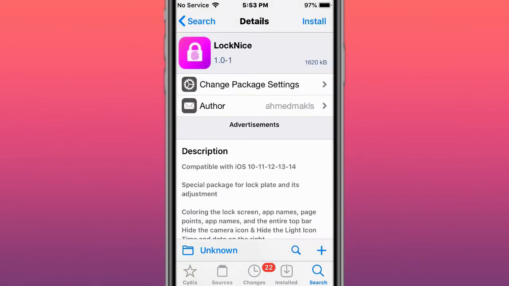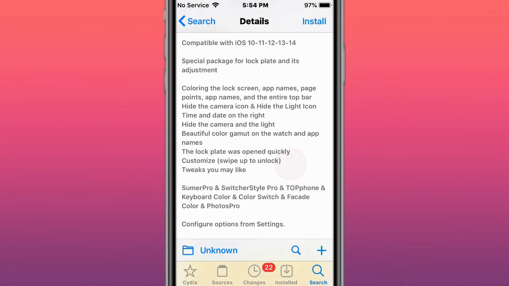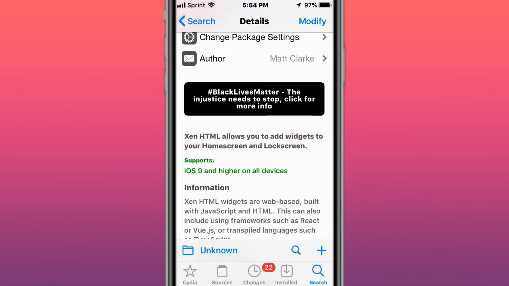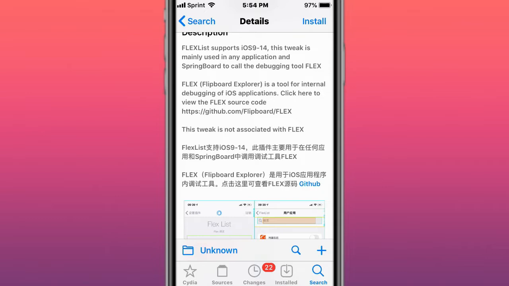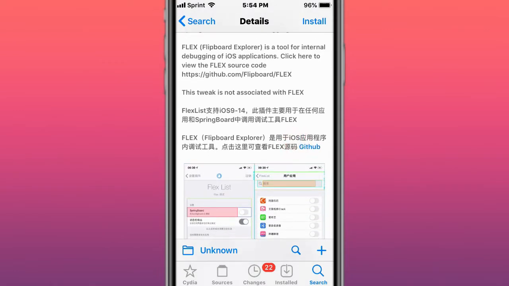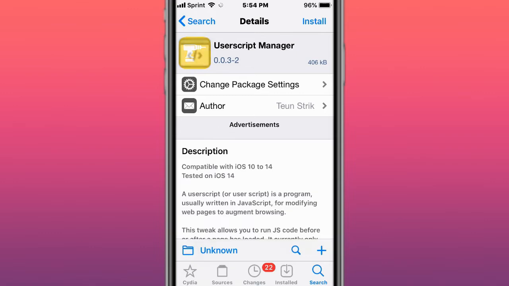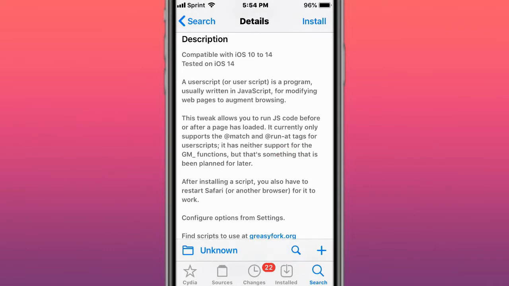This is called Lock Nice, for iOS 10 to 14, a special package for lock screen and its adjustment. Got Etsy and HTML, allows you to add widgets to your home screen and lock screen, supports iOS 9 and up. It's called Flex List, supports iOS 9 to 14. So use any applications and Springboard to call the debugging tool Flex, which debugs iOS applications. This is called User Script Manager, for iOS 10 to 14. User Script is a program written in JavaScript for modifying web pages and to augment browsing.